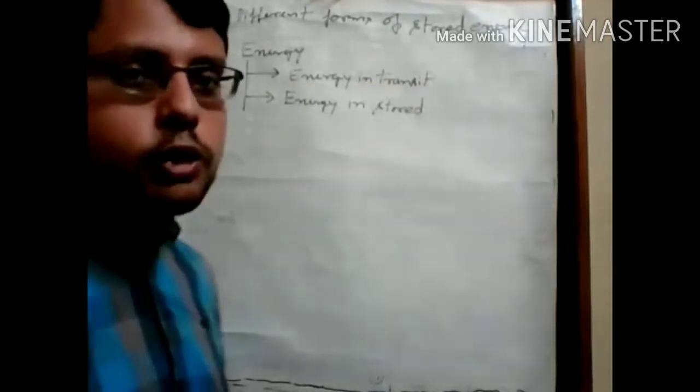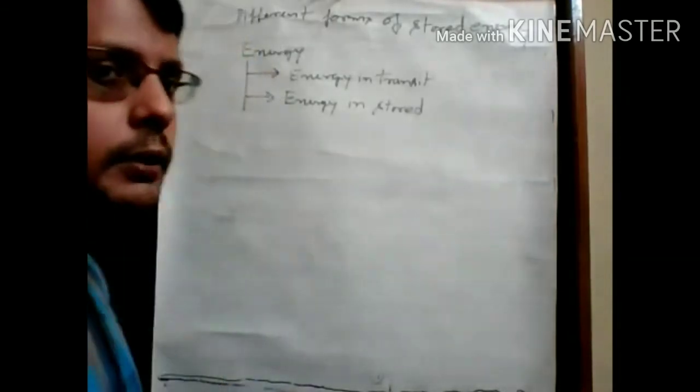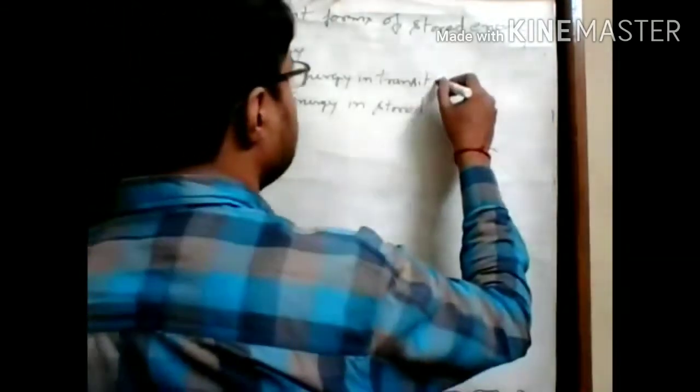So what is energy in transient? Whatever energy is transferring from system to surroundings or surroundings to system, you can put this type of energy in this category.